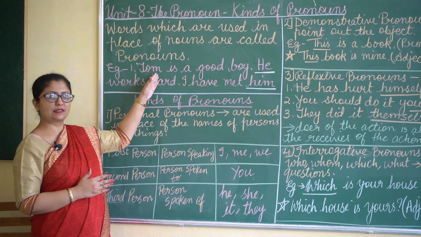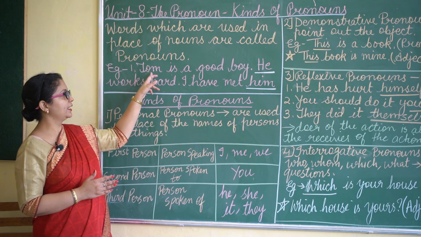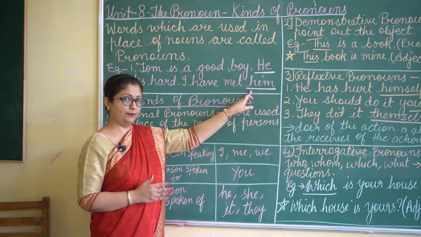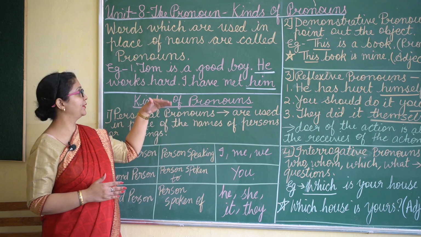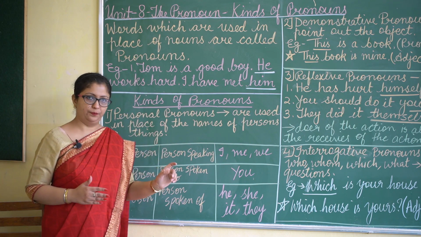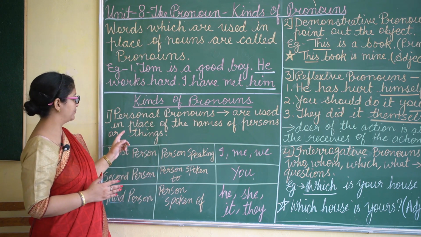Like in this example again, he and him, here we have used these words in place of the name Tom. So these are personal pronouns.